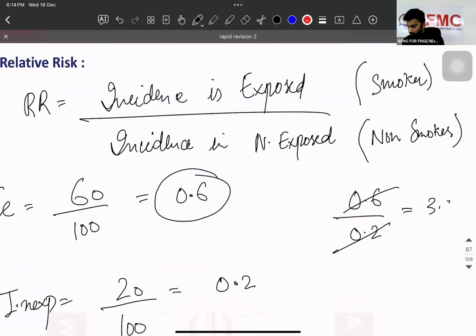Everyone got it? Yes? ठीक है ना? So incidence is 3 times more in people who are smokers. Is that clear? Simple याद रखना, incidence in exposed upon incidence in non-exposed. This is the question that they have asked.